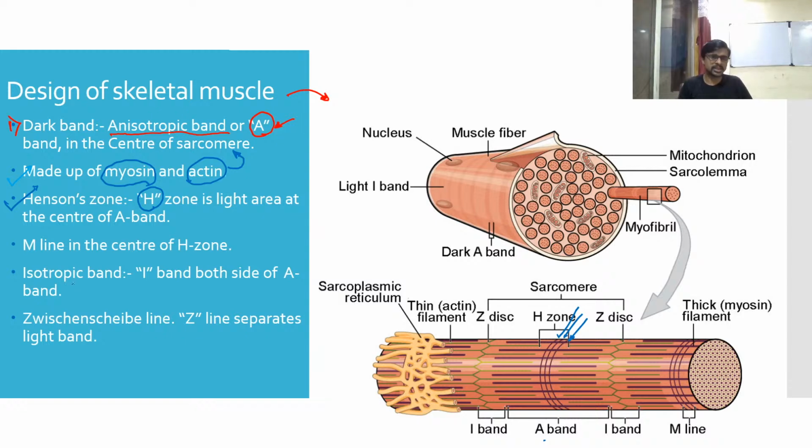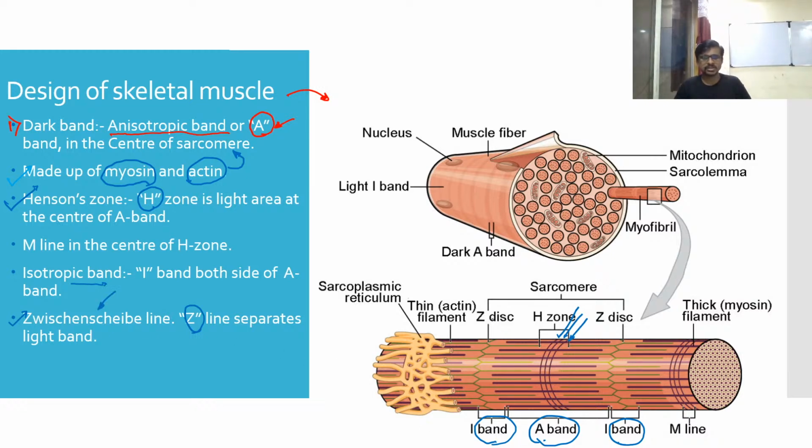So what is meant by the isotropic band? The I band is at both sides of the A band. Here is the A band, and here and here the I band is present. It is a light band, and this I band is always at both sides of the A band. The Z line is also there. It is named after a scientist, and this line separates the light band.